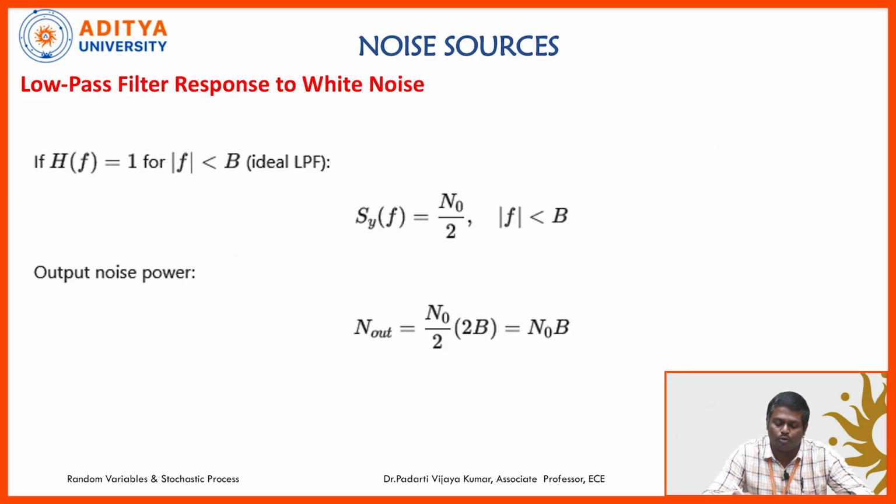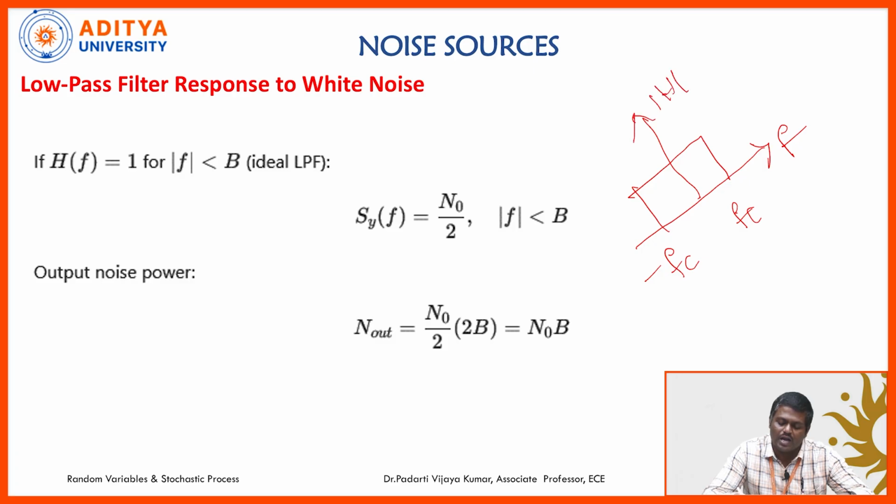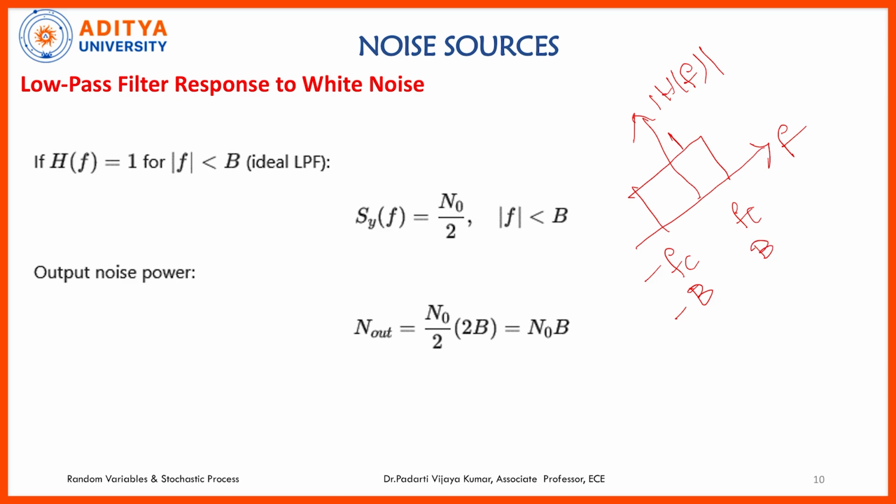Let us take an ideal low pass filter. We know that the ideal low pass filter is mathematically or graphically represented as the absolute value of H of f equal to 1 over the band minus fc to plus fc. Let us say this as minus B to plus B. So the absolute value of H of f is equal to 1 when the magnitude of f is less than B, that means minus B to B. Now, let us apply the input S_x of f equal to N naught by 2.